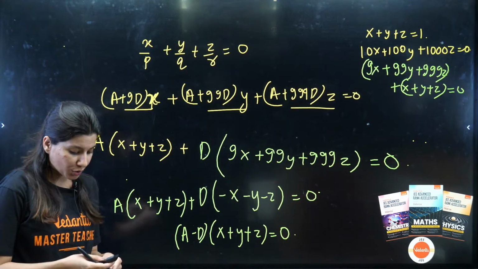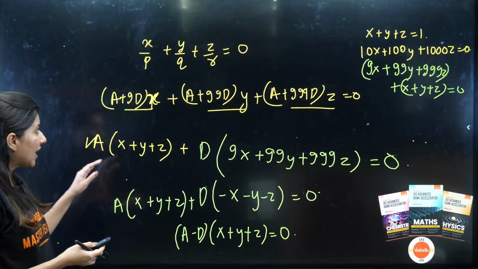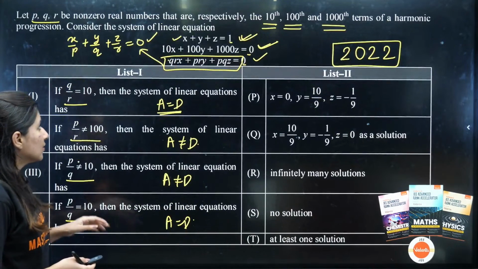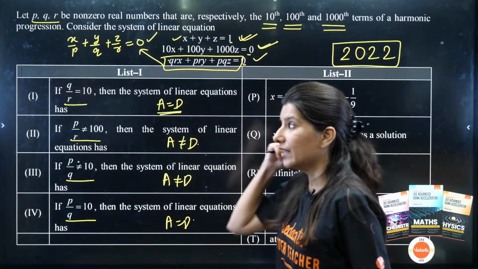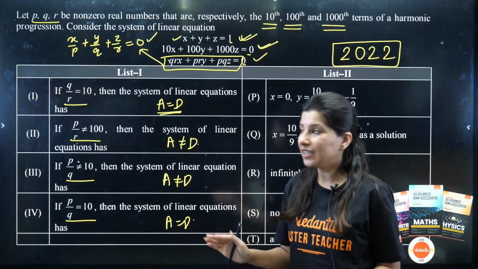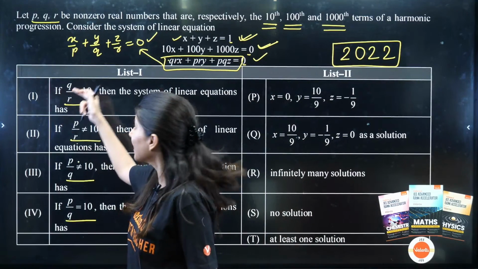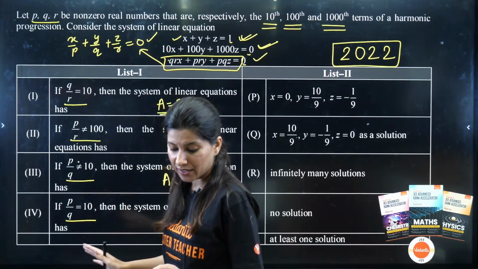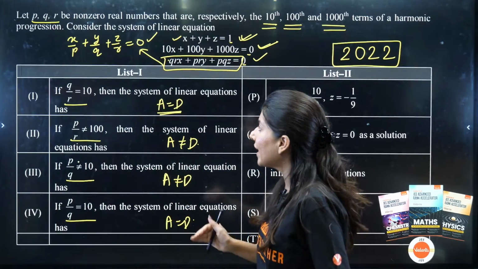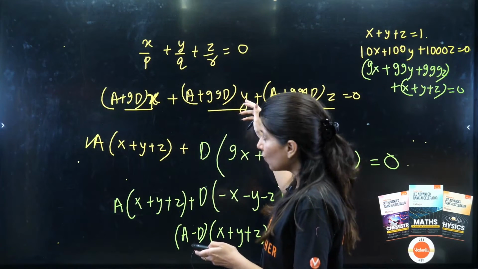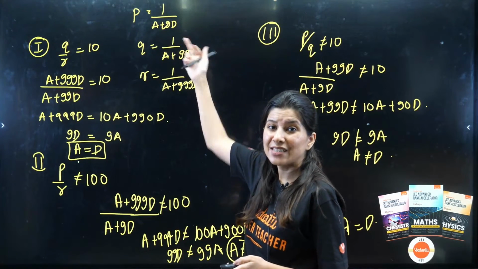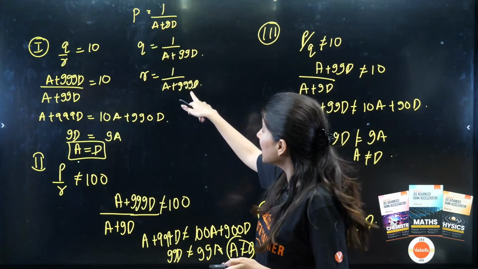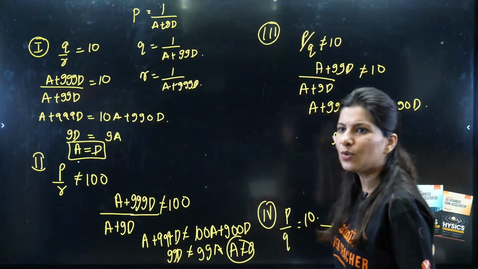So let me just show you what I did. Till now, what we have done over here so far, not a very difficult question. First of all, there are two things going on over here. First is this. All the options are Q by R equal to 10, P by R not 100, P by Q not 10, P by Q equal to 10. So let us decode this one by one by assuming P, Q and R over here. So this is your P because it is what? 10th term of HP, 100th term of HP and 1000th term of HP. Just plug in the value, solve it.